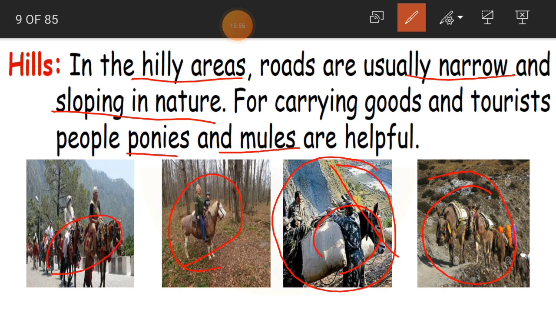Children, we use ponies and mules for carrying goods and tourist people. Tourists are the people who come to visit that particular place. To carry those tourists and goods, we use ponies and mules. These animals are very helpful to transport things from one place to another on the hilly regions, on the hilly areas.